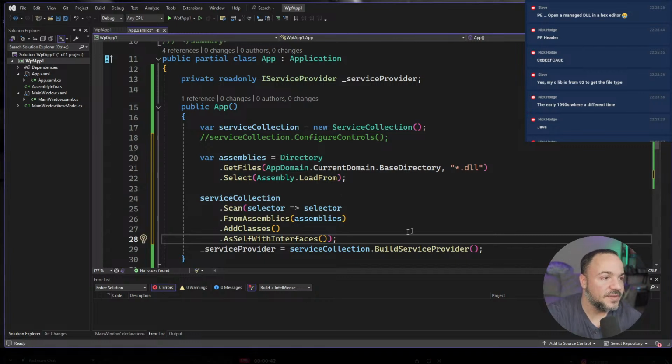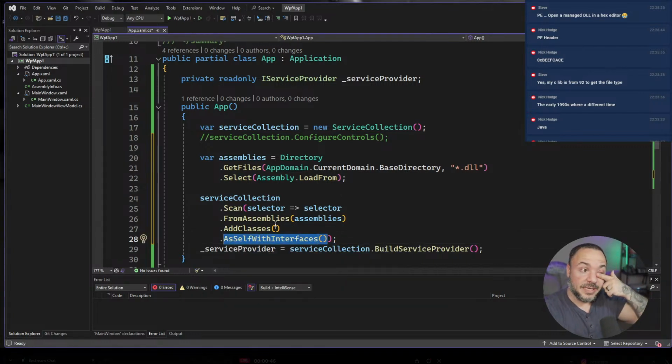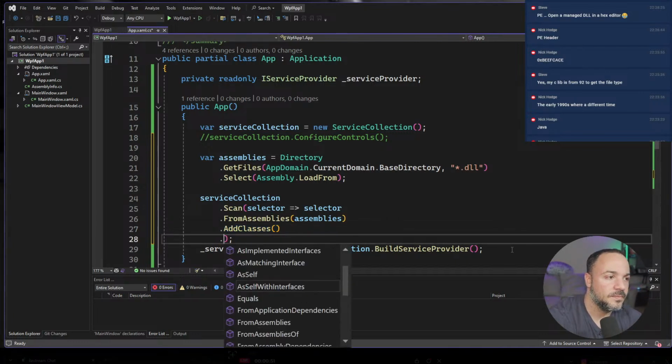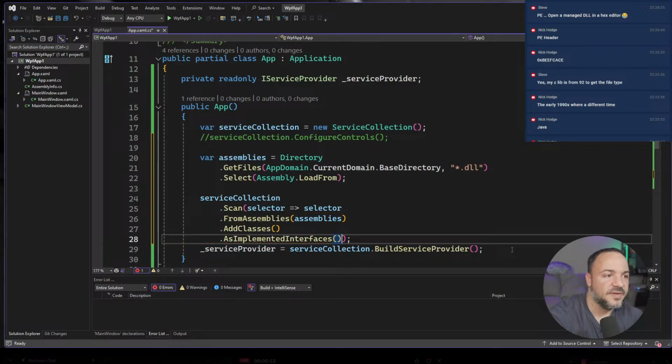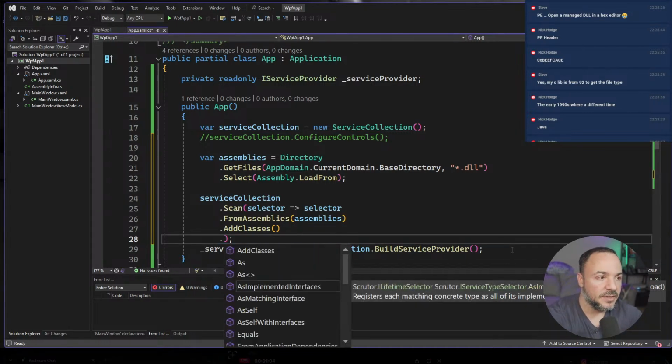Okay, we got the assemblies. I was commenting on this. I generally would do has implemented interfaces. So if you were to go look through a lot of the code that I've written for my own projects using Autofac, you would see as implemented interface on basically everything.